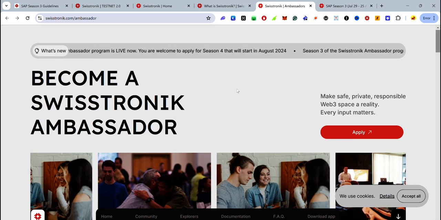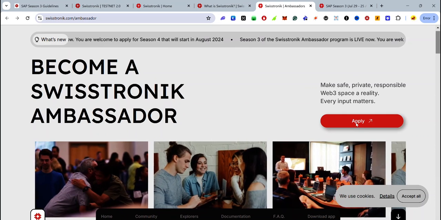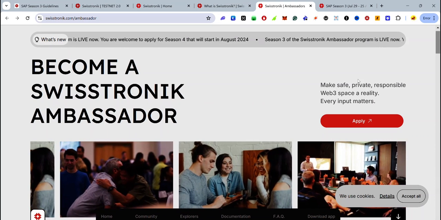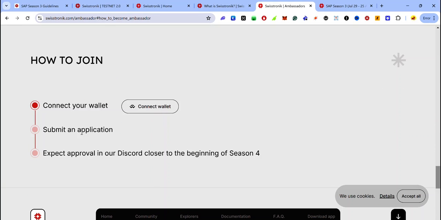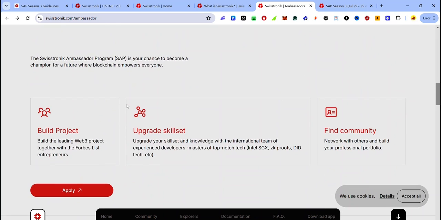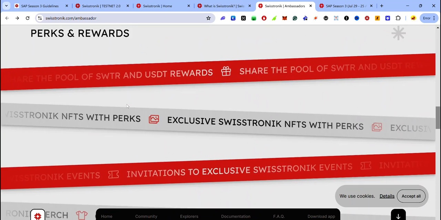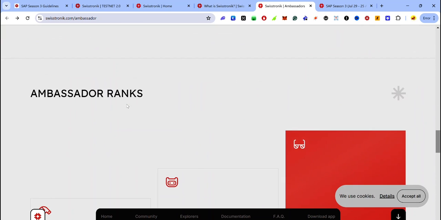So to apply, visit this link and click apply. You will find the link in the description. You will be required to connect your wallet and submit your application. You can also go through the page to learn more about what's required of you and the rewards you get.